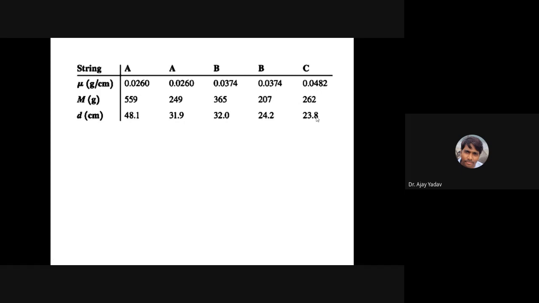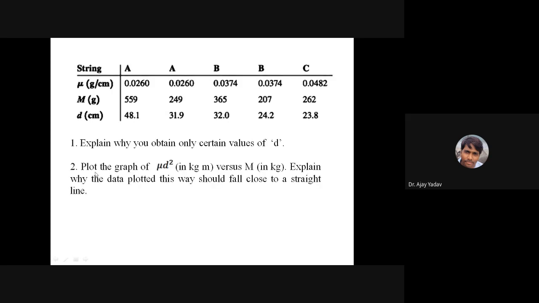So what is the aim? You have these observations in your hand. Part 1: explain why you obtain only certain values of d. Why only this 48.1? Why only this 31.9? Why only this 32? Why only these particular values? Number 2, plot the graph of mu d square.